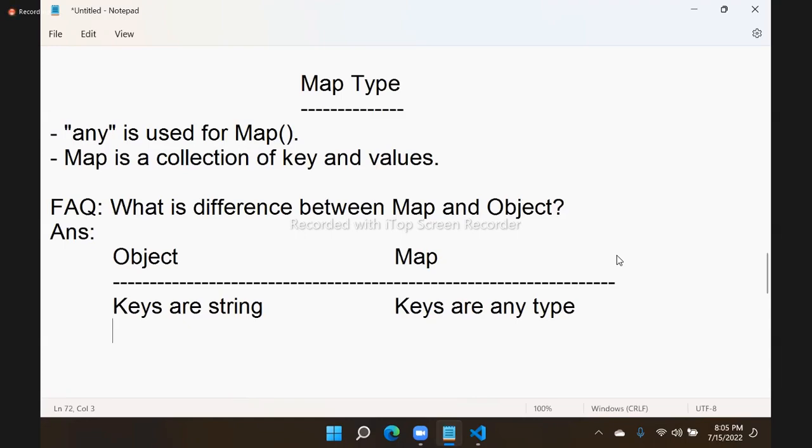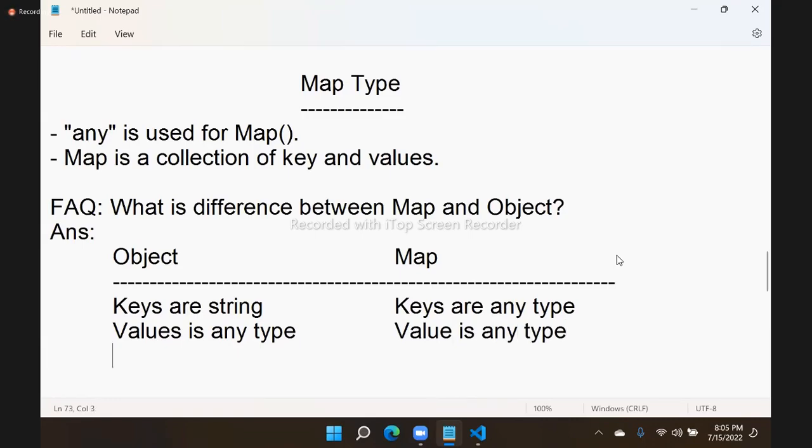A key can be a number or a string. Here it can be only string type keys. Values are any type in both, any type of values. But keys are string type in an object, and here keys are any type.